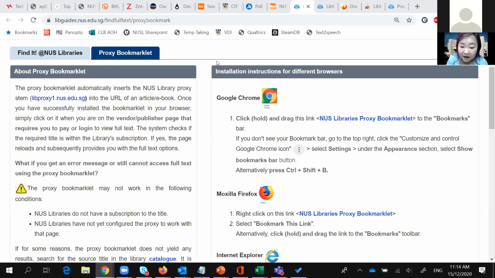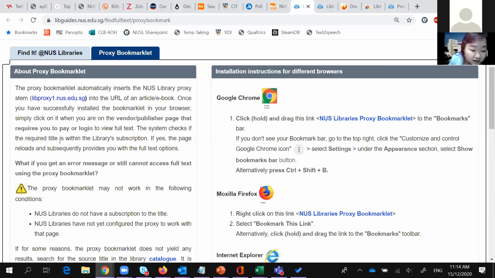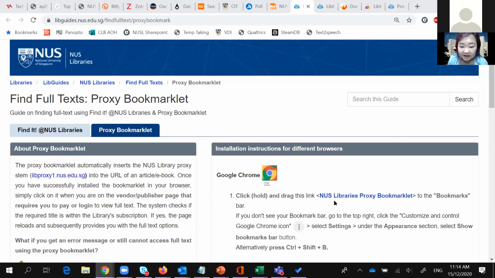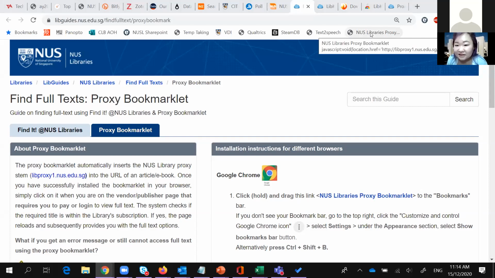So the bookmarklet is a simpler tool. Basically, it just goes onto your bookmark bar. Let me very quickly show you how it's done. I'm using my Chrome right now. It tells me that for installation on Chrome, I just take this link here, and then I just drag it to my... sorry, the menu is in the way, so I need to move this out. Yeah, so it says here, NUS Proxy Bookmarklet.